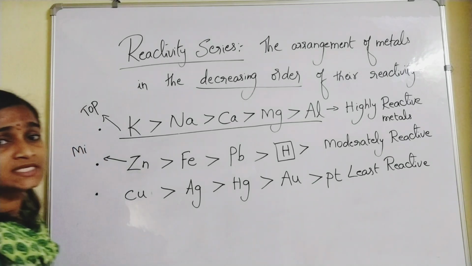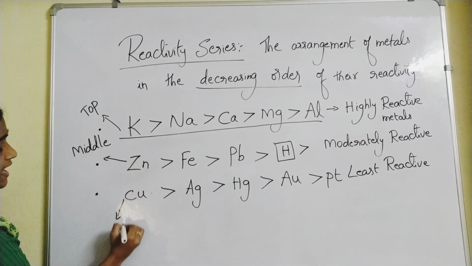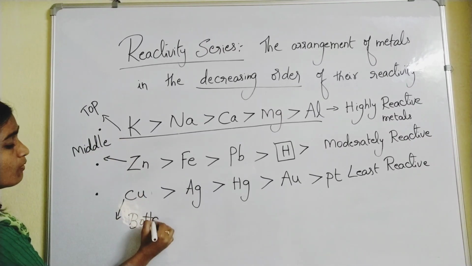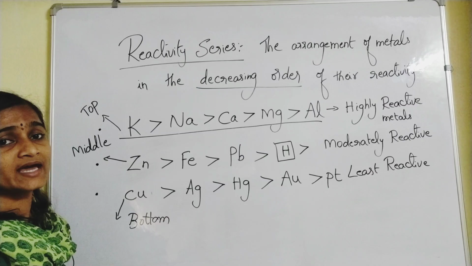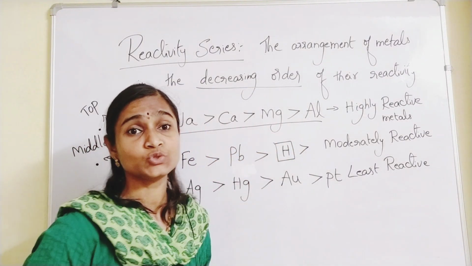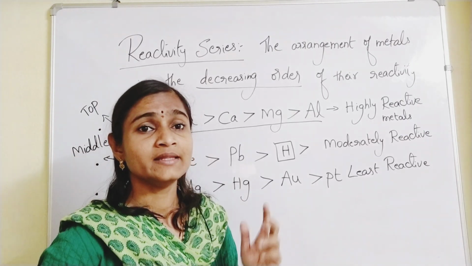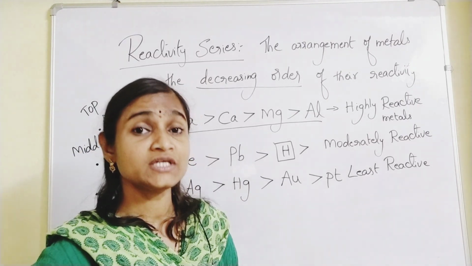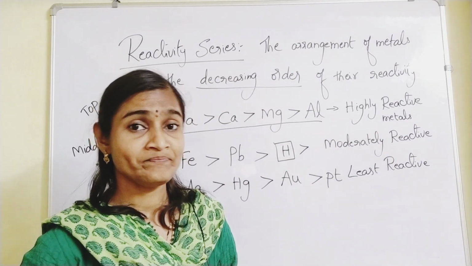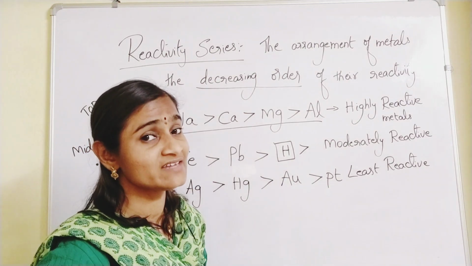I think you are able to see the words. And these are on the bottom line of the reactivity series. Today we are going to learn about the extraction methods for the metals on the top of the reactivity series. So, this order you call the reactivity series.